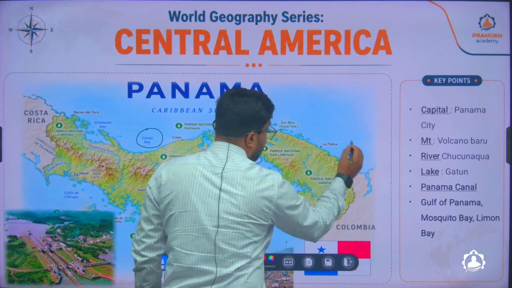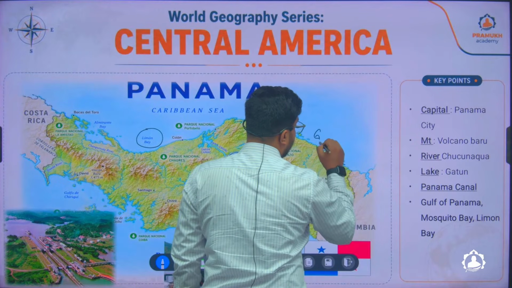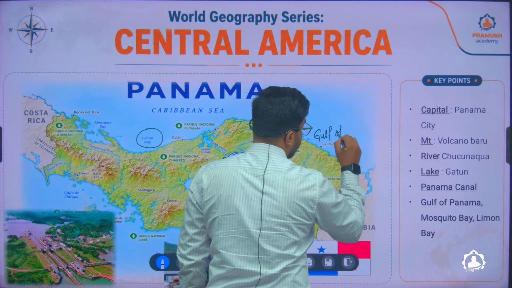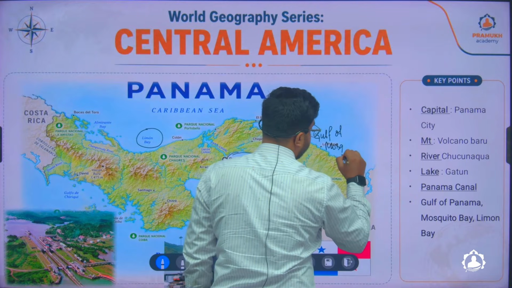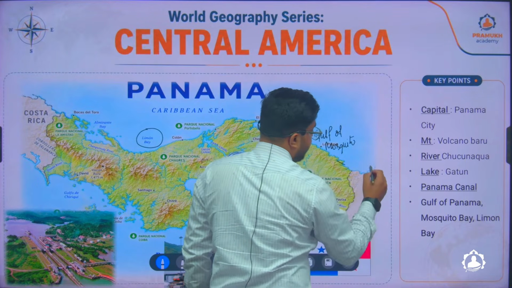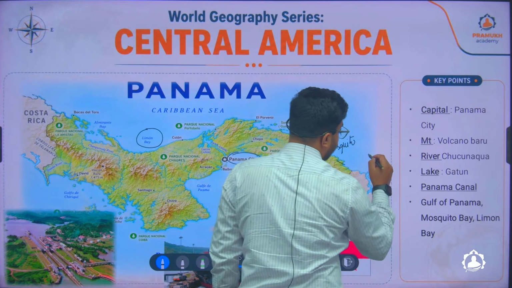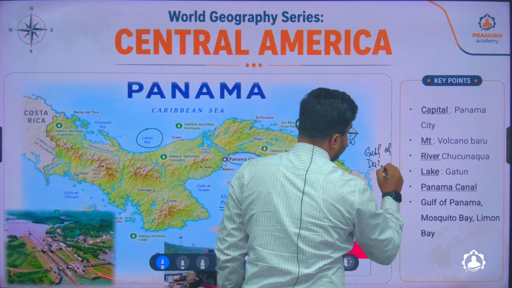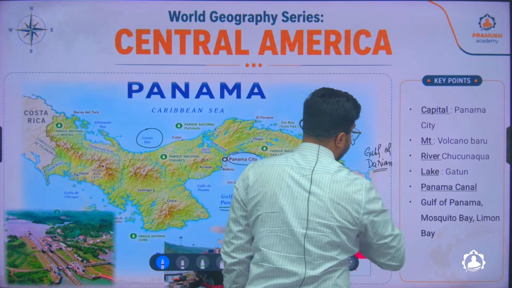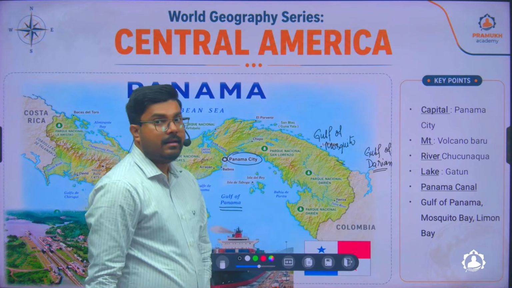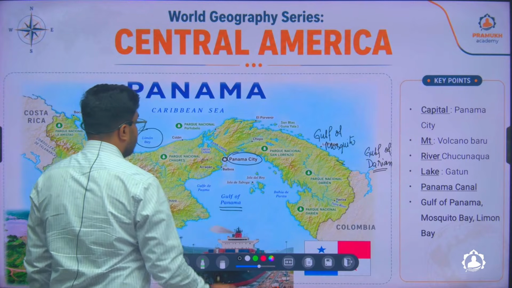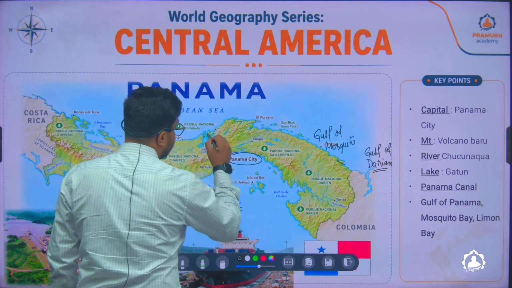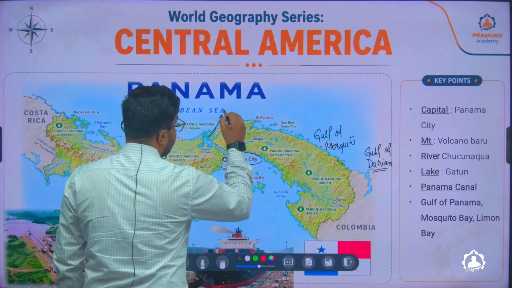Here, this particular region is also called the Gulf of Mosquito, and here you will find the Gulf of Darien. In Panama, there is a very popular lake which is called Lake Gatun. This lake which you see here is called Lake Gatun.